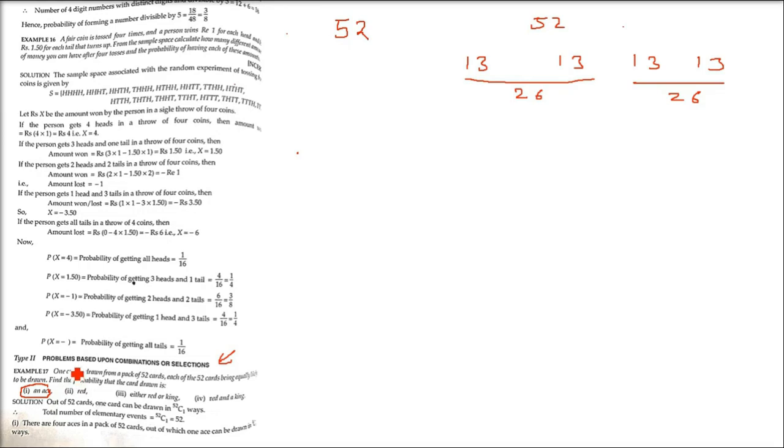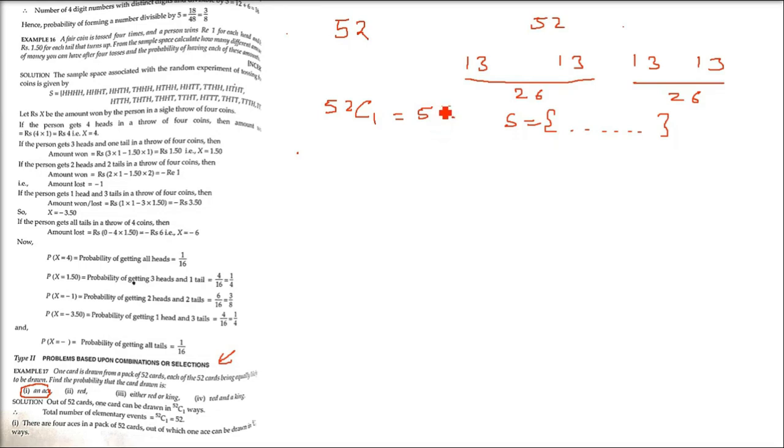Because one card is being taken, out of 52 cards, 52 C1 are the ways of getting one card. This is the sample space. So sample space is 52.